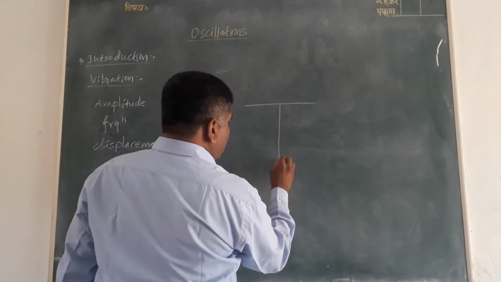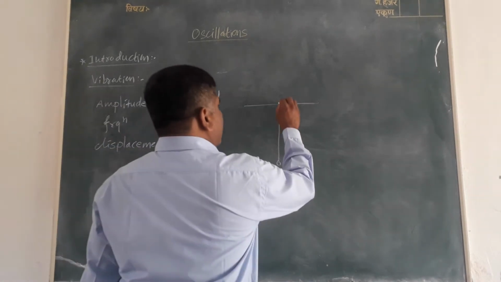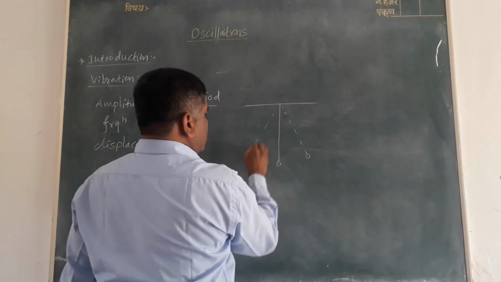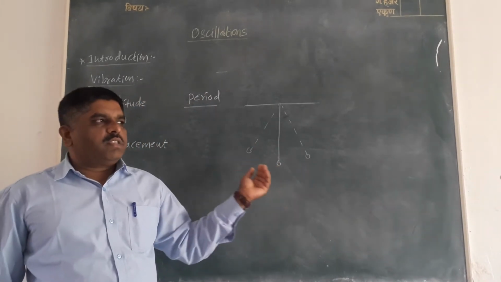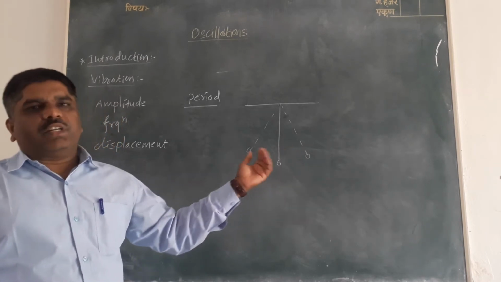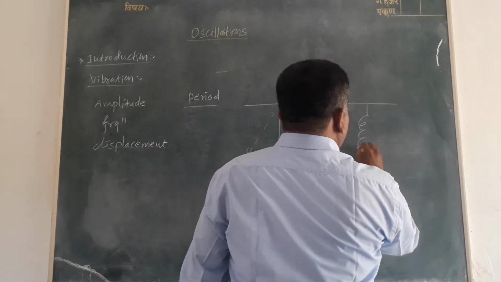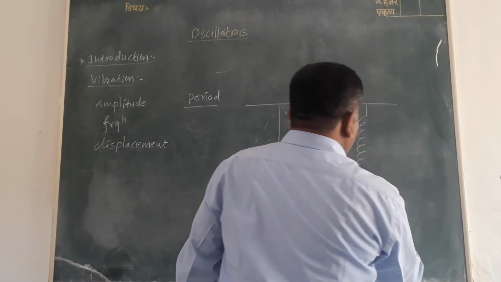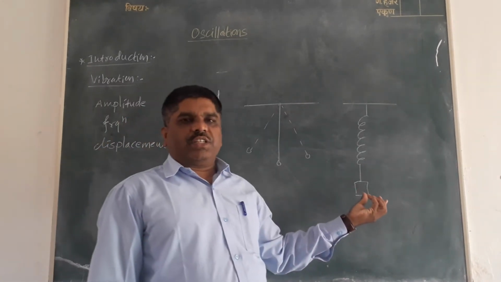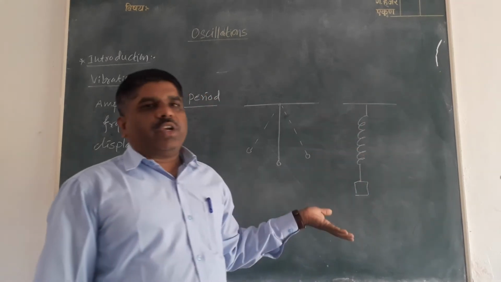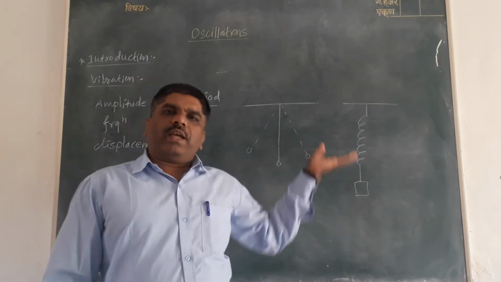Suppose we consider the example of a simple pendulum. This pendulum oscillates to and fro again and again in the same path and the same interval of time. Also the vibration of a spring: if we apply an external force, the spring moves up and down again and again in the same path.